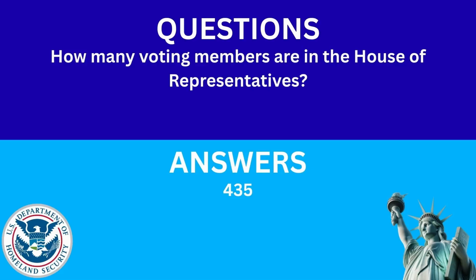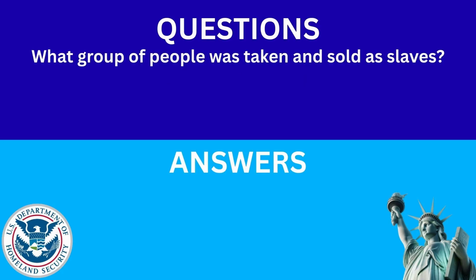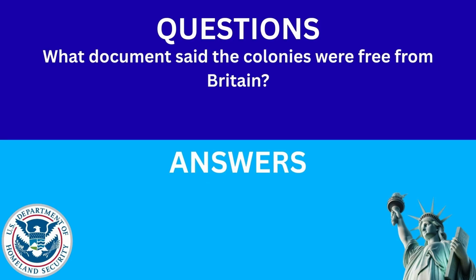The answer is 435. What group of people was taken and sold as slaves? The answer is Africans. What document said the colonies were free from Britain? The answer is Declaration of Independence.